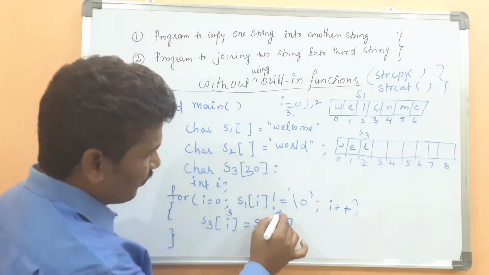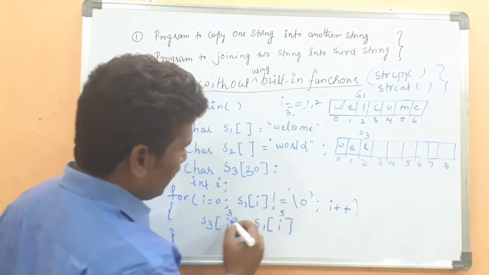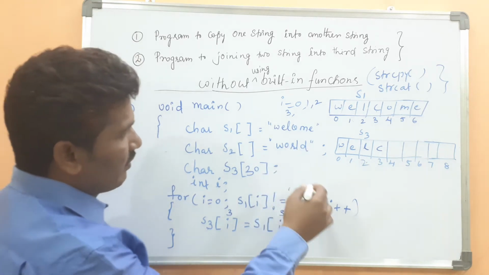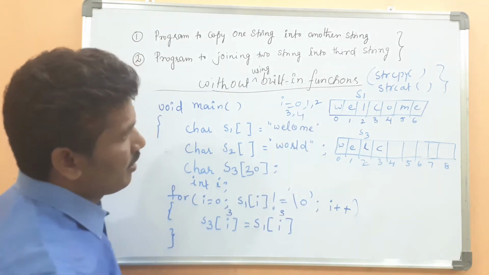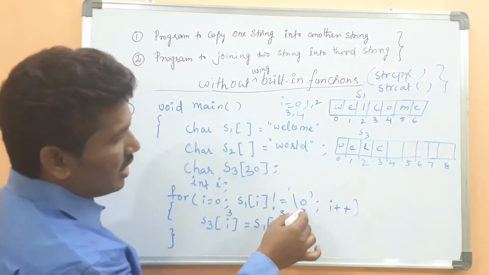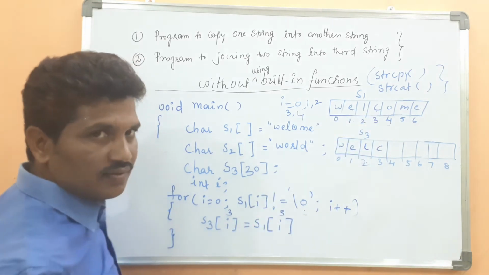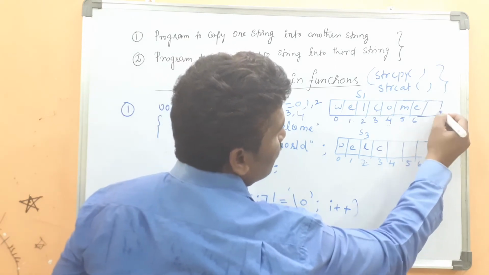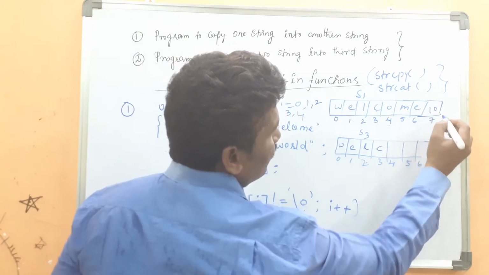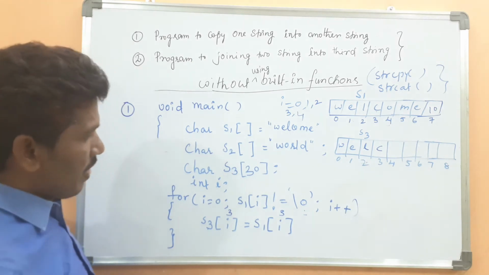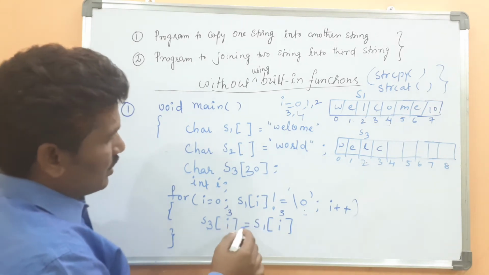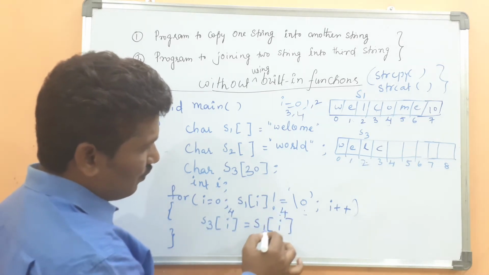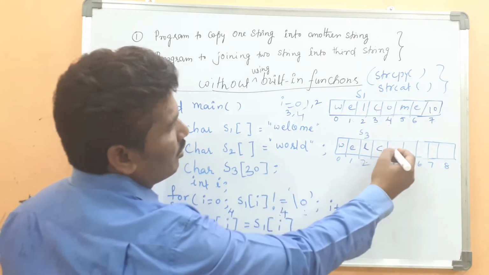S1 of 3, C will be copied into s3 of 3. Then i is incremented and becomes 4. S1 of 4 is O, which is not null, so O will be placed here.